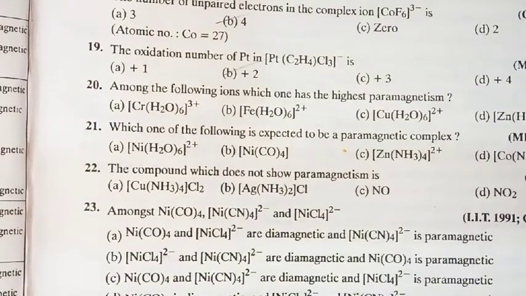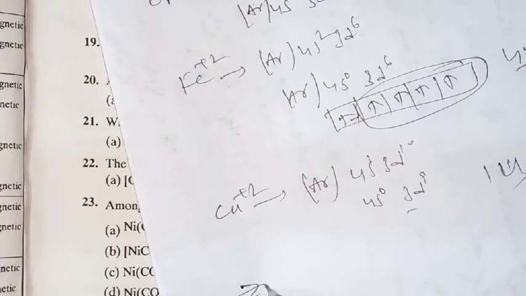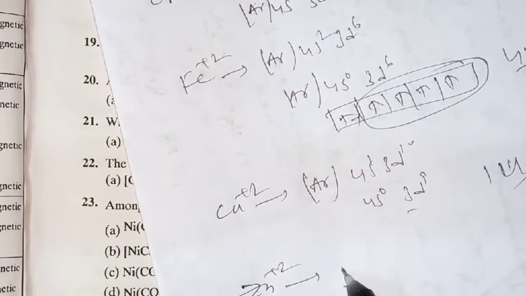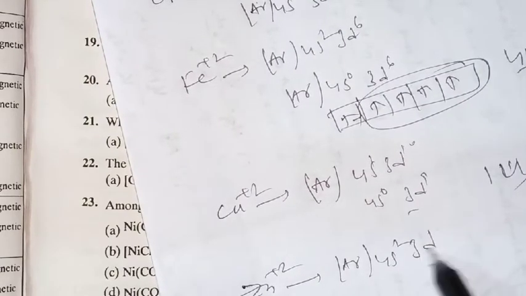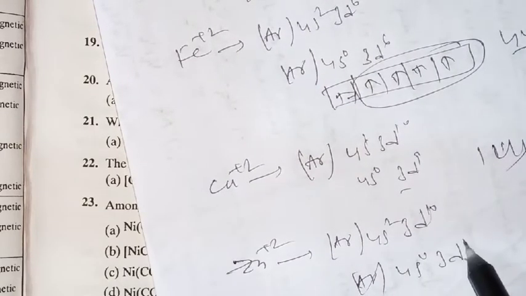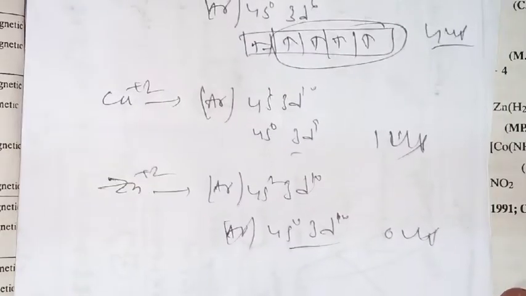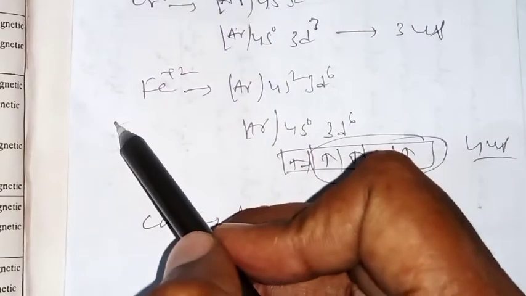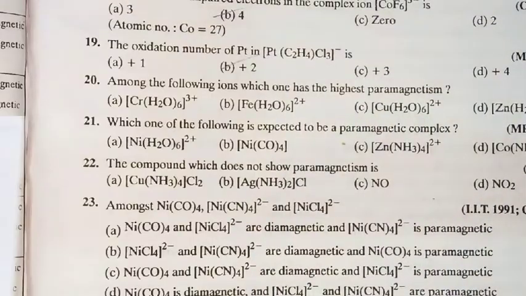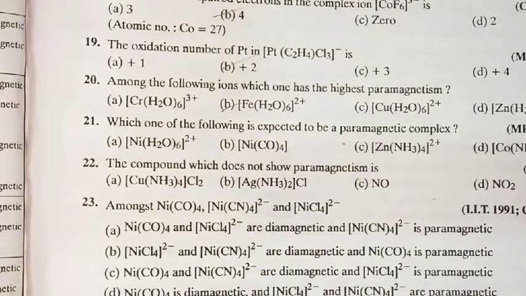After that, next one is Zn plus 2. Is it okay? Zn plus 2: originally the configuration is argon 4s2 3d10. After removing 2 electrons, it is argon 4s0 3d10. So there are no unpaired electrons, 0 unpaired electrons. Is it okay? Now in which case do we get more unpaired electrons? Fe plus 2. That is why we get the highest paramagnetism in the case of this complex. Is it clear? Right. Look at the next question.